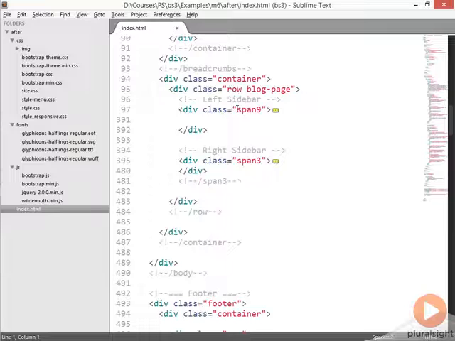It's using the span classes to define the grid settings, and that is how Bootstrap 2 did it. For Bootstrap 3, we're going to want to replace these with the col-md declarations. So this is going to say that we want to use 9 grid columns, and then down here we want to do the same thing, col-md-3. And notice I'm replacing the spans with md, the medium-sized grid. And this is because the span most resembles what the medium-sized grid is.